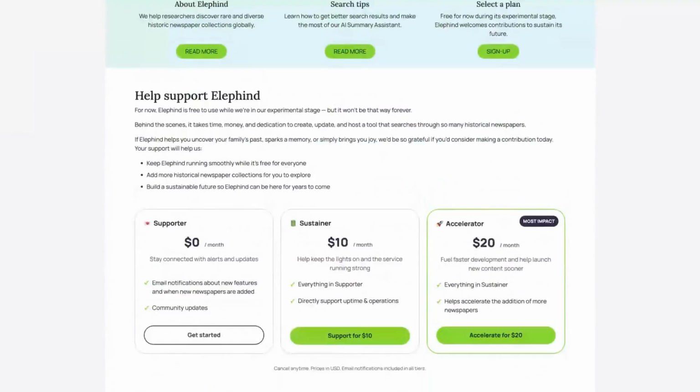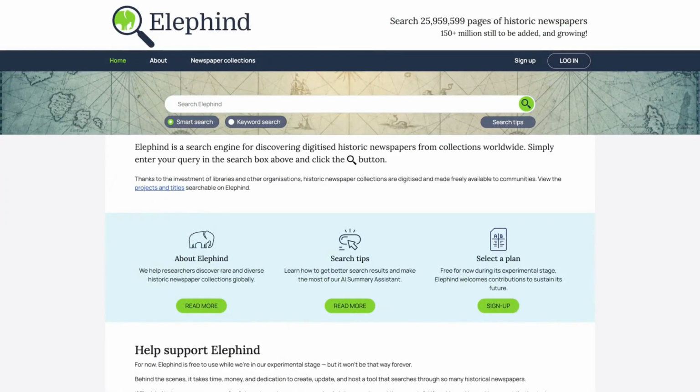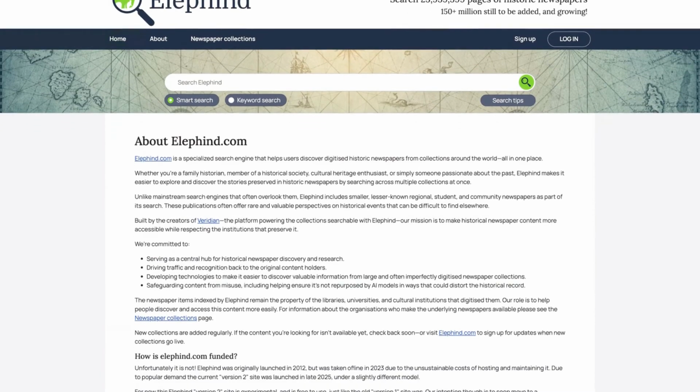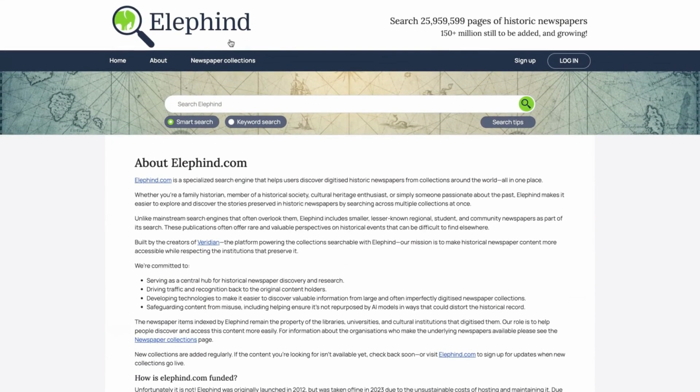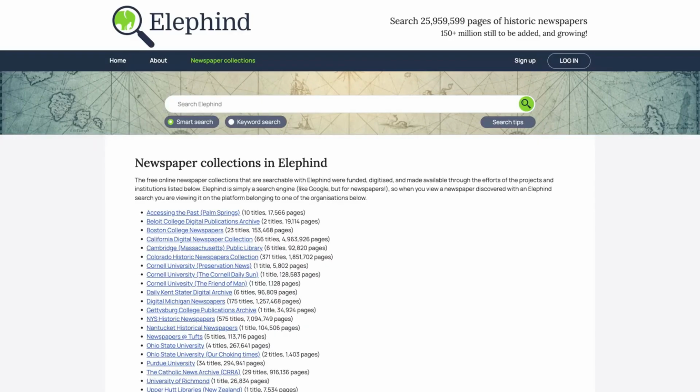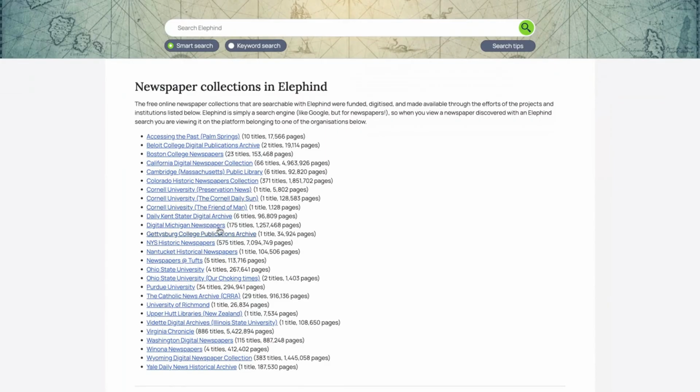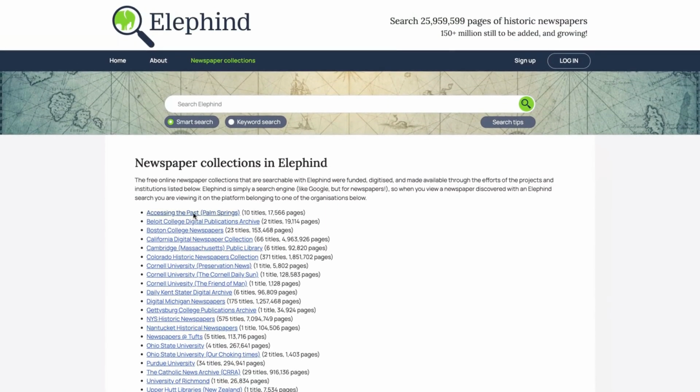There's some more information down here that we'll get to in a bit, but the About page is where you'll learn more about the organization and what Elephind is, as well as the creators of Viridian. But let's jump into what we're really here to learn about, which is the newspaper collections. Again, Elephind is a search engine, so the newspaper collections are hosted on the organizations' own platforms, on their own websites.